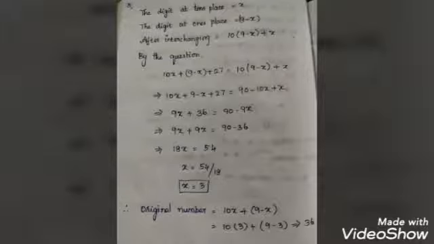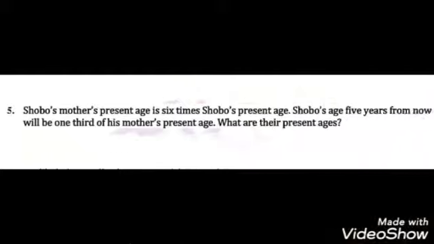So x is equal to 54 divided by 18. x is equal to 3. Now substitute in that equation and find the value of the original number. Next, fifth question. Sobo's mother's present age is 6 times Sobo's present age.